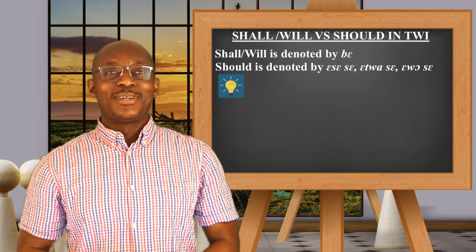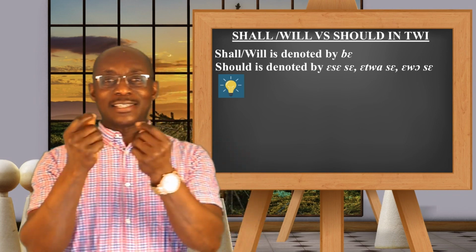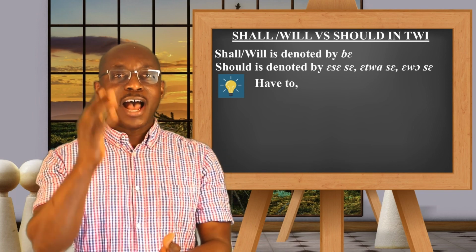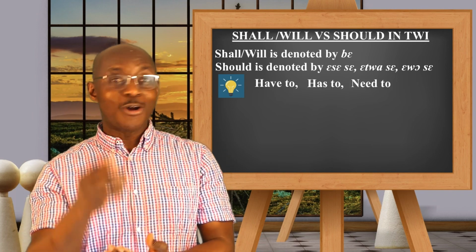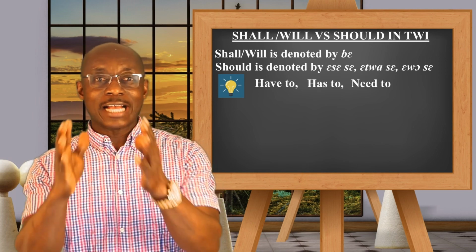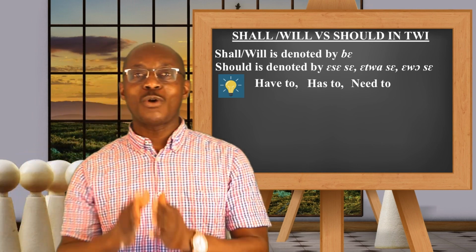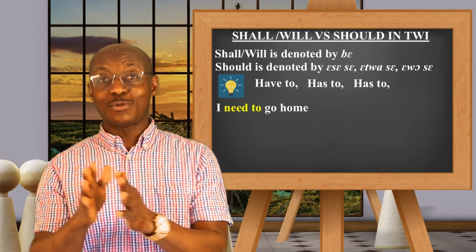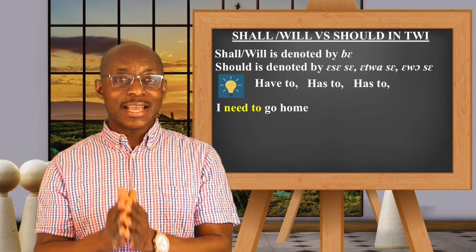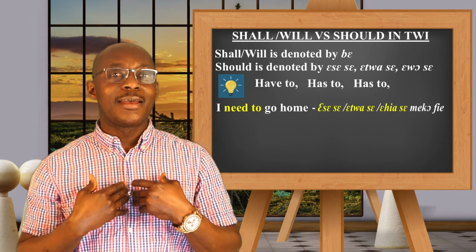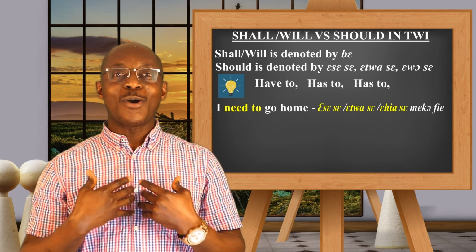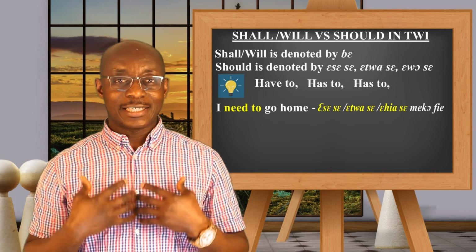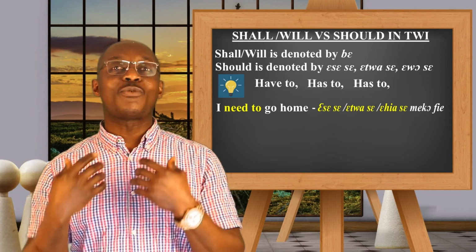Now your bonus. Do you know that you can also use ese, etwase, ewose to mean have to, has to, or need to? Yes, you can. For instance, if you want to say I need to go home, you can say ese or etwase or ewose miko fie. Ese miko fie. Etwase miko fie.